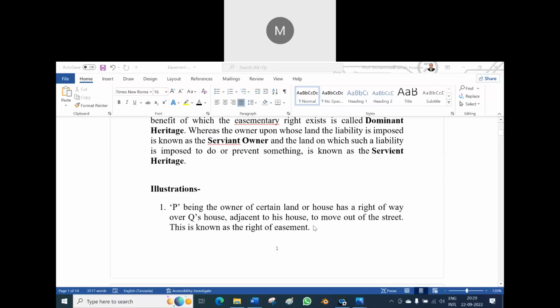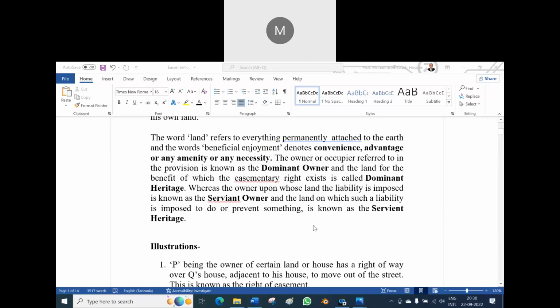Am I right? Yes, sir. The one who is enjoying is called the dominant owner. The property for the benefit of which the easement exists is the dominant heritage. Here, Q's property is the servient heritage.